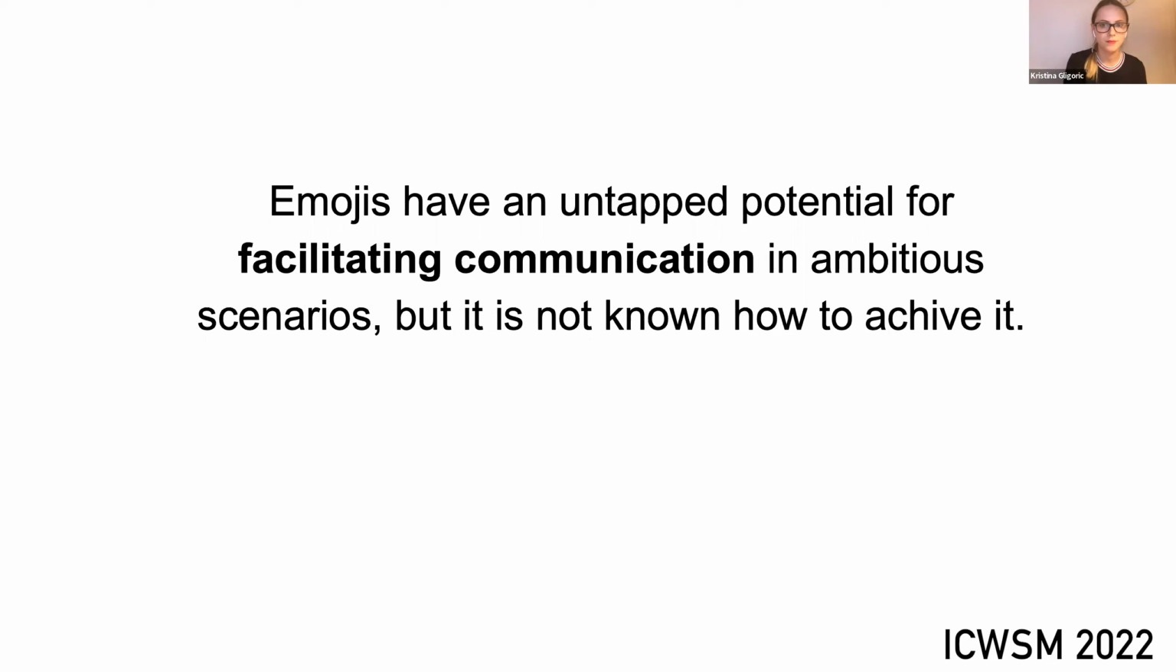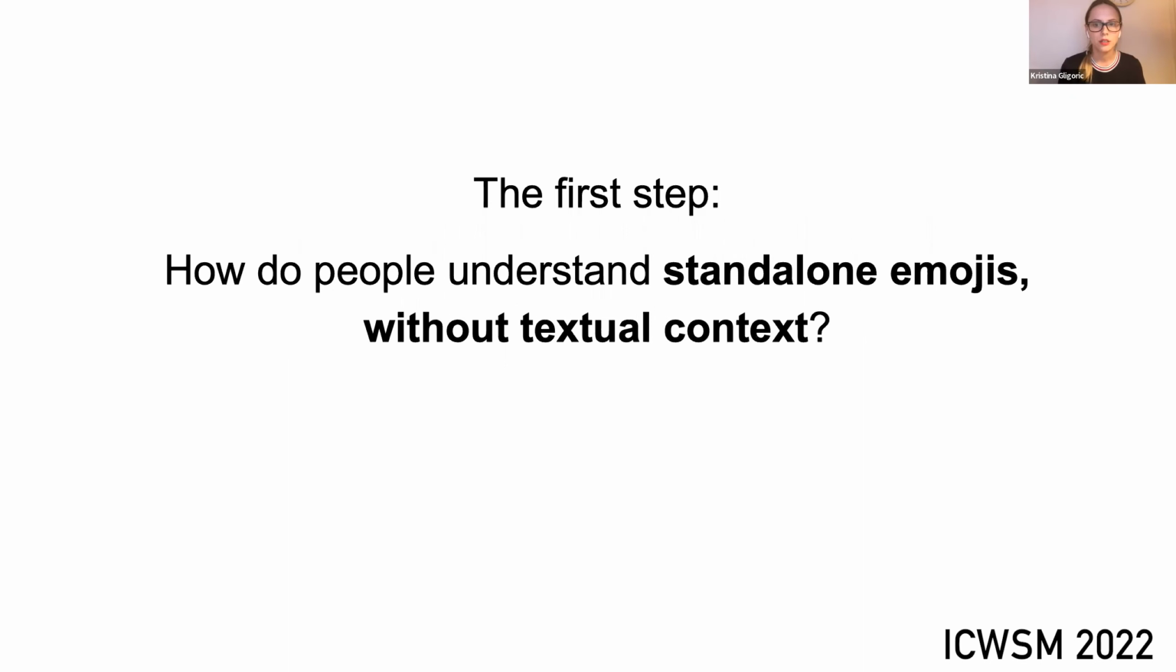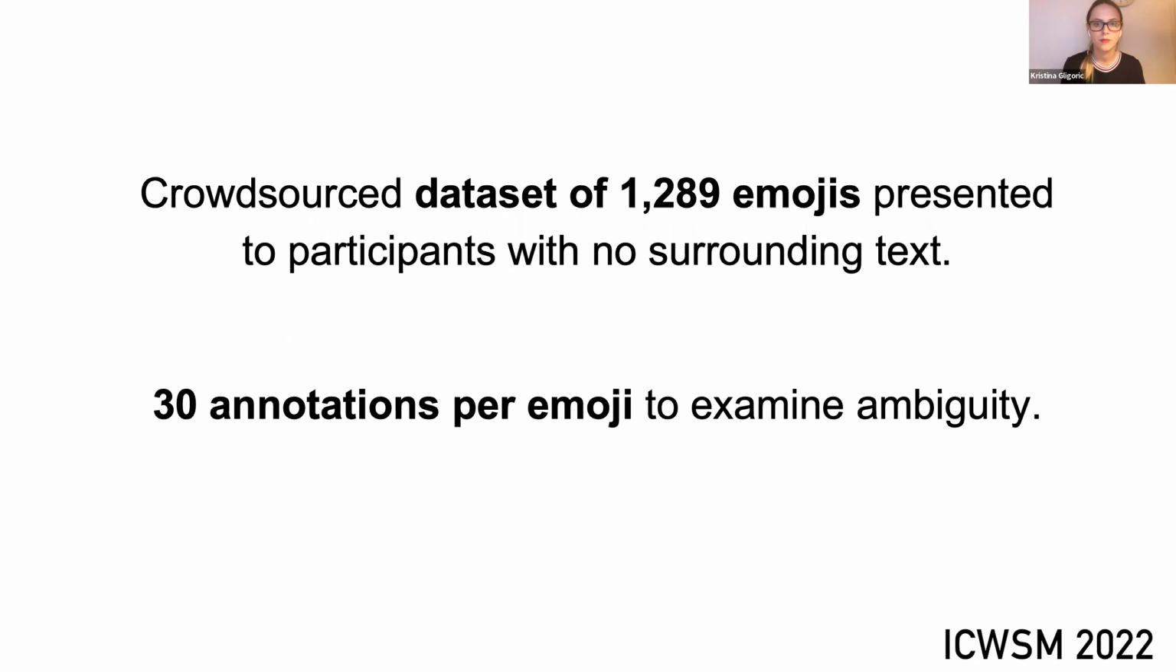the best candidates. In order to get closer to answering this question, the first step is figuring out how do people understand standalone emojis without any textual context. It is challenging to answer these questions with available datasets. Emojis are always used in context and their meaning evolves. Therefore, we collected a crowdsourced dataset of around 1,300 emojis presented to participants with no surrounding text. We collected 30 annotations per emoji to examine ambiguity.